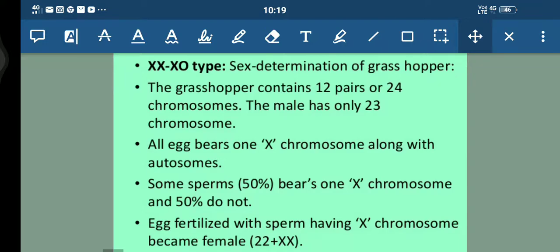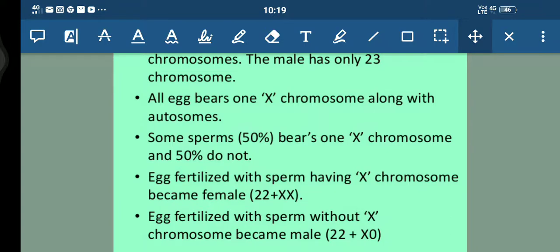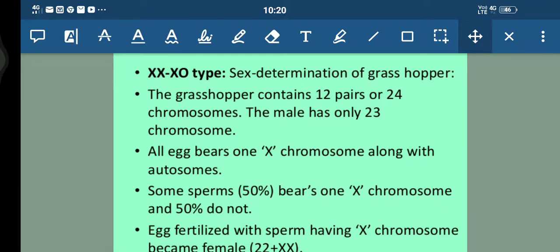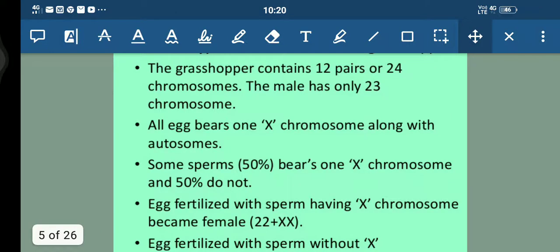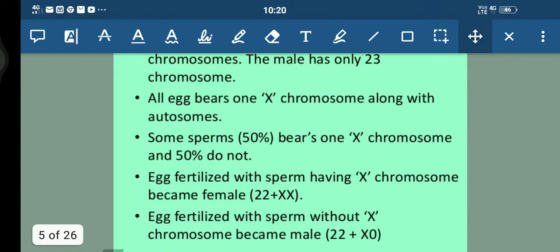Now, every egg bears one X chromosome. Definitely two X are there in the female, but commonly we write it as 1X along with the autosomes. And talking about sperms, 50% bear one X chromosome, 50% do not. That condition is represented by the O type, or the 0 type. Now, an egg fertilized with a sperm having an X chromosome becomes female.